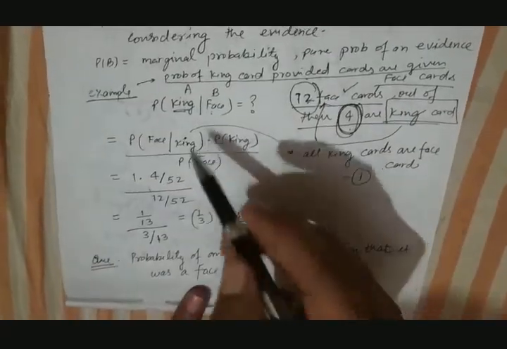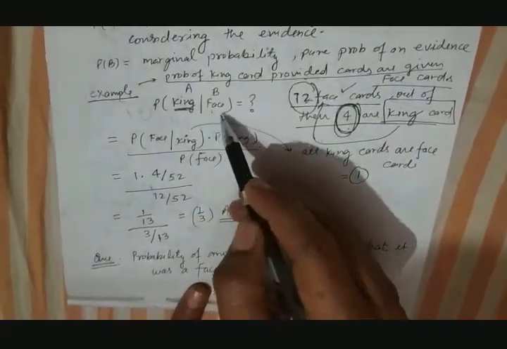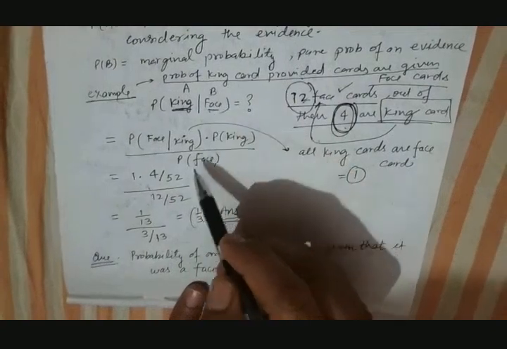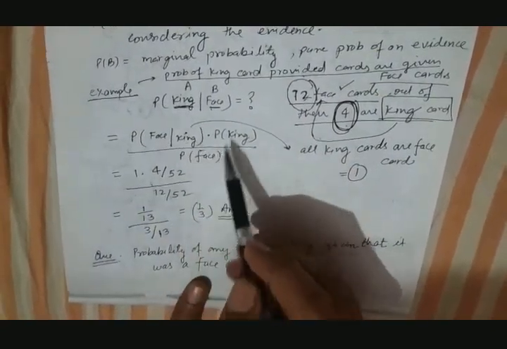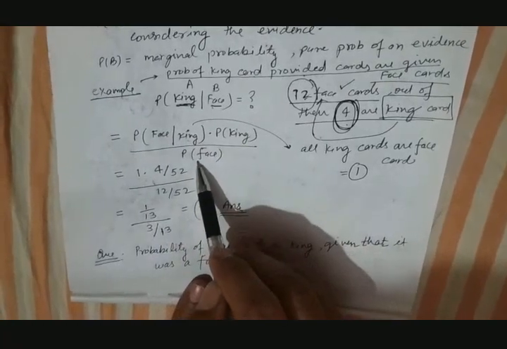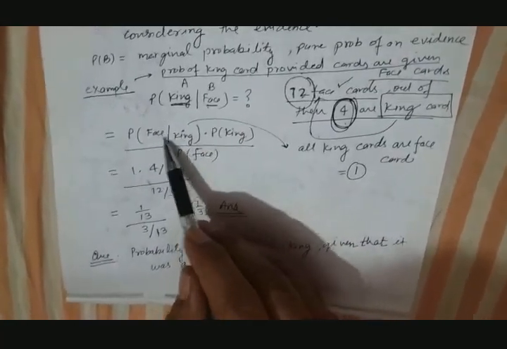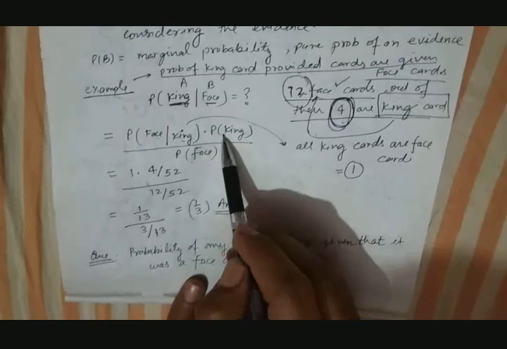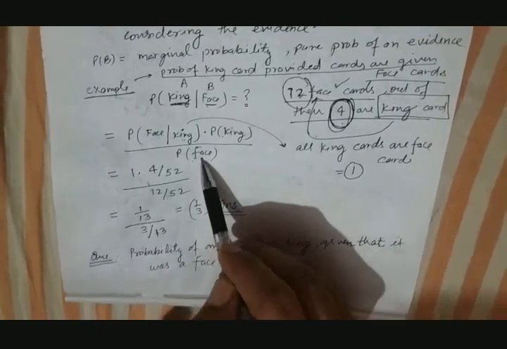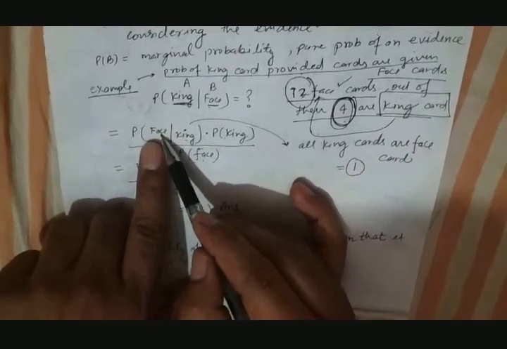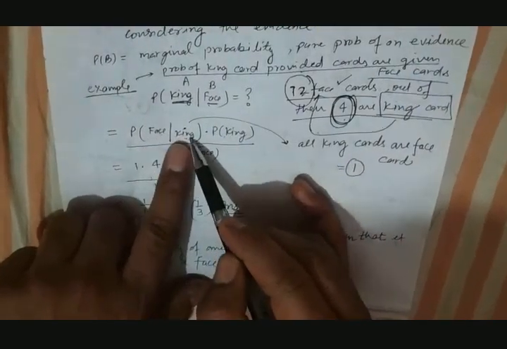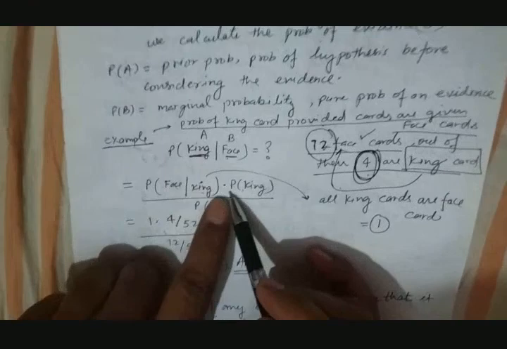So what Bayes theorem says, if this is labeled as A and this is labeled as B, the formula says probability of B given A into P(A) divided by probability of B. So probability of B given A, B is what? Face. Given A, what? King.